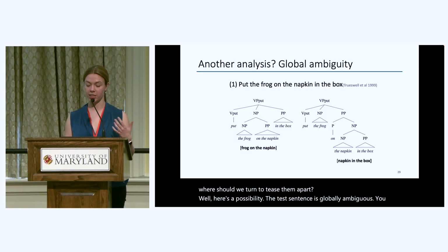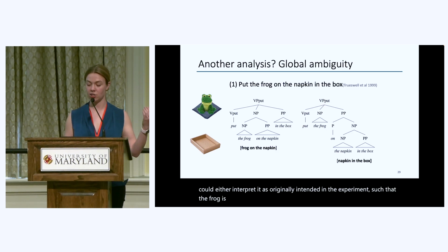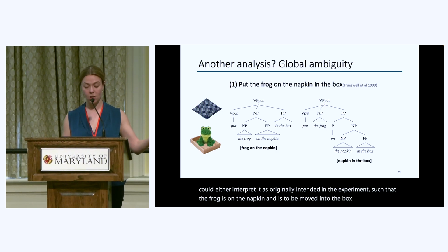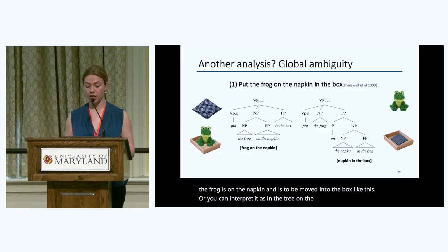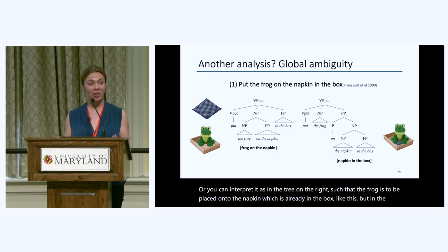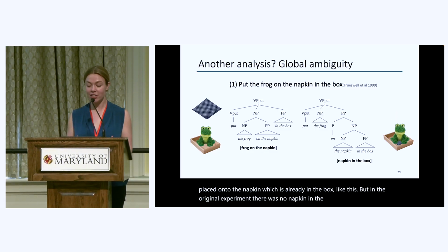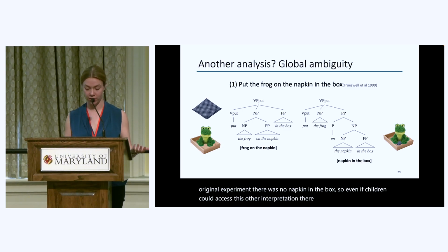You could either interpret it as originally intended in the experiment, such that the frog is on the napkin and is to be moved into the box like this, or you can interpret it as in the tree on the right, such that the frog is to be placed onto the napkin, which is already in the box, like this. But in the original experiment, there was no napkin in the box. So even if children could access this other interpretation, there was no way for them to show it.